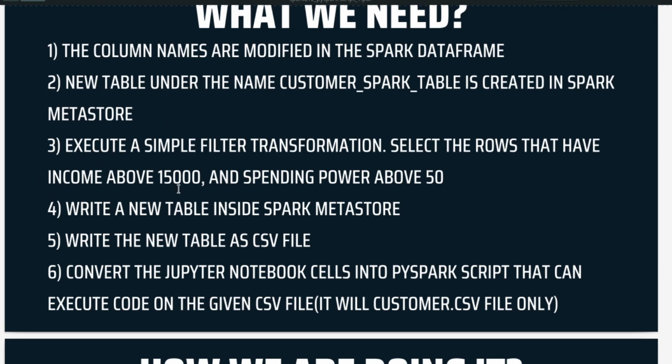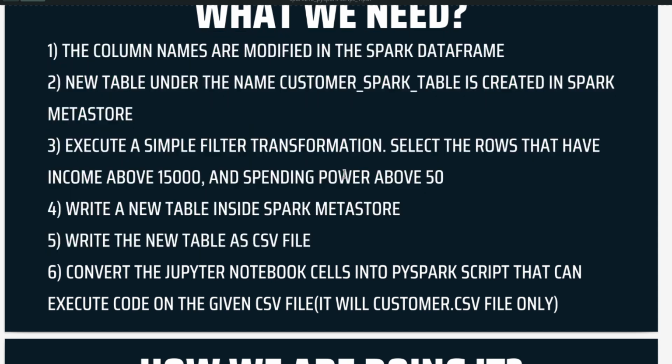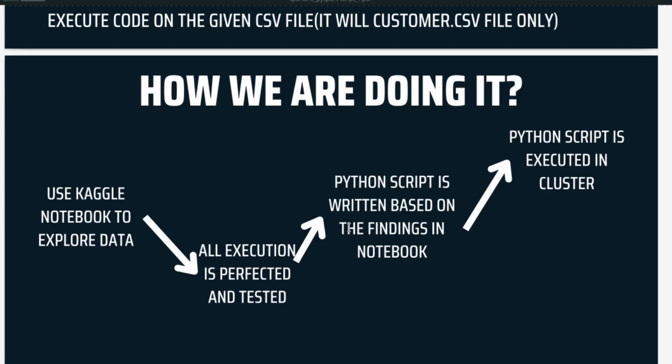So we have executed this filter, we have created a new table, we created the CSV file also, and these are the 5 steps that we did in the Kaggle notebook. Now the final step, we have to actually convert the important steps of this entire Kaggle notebook into a script. This is where you should understand how to write the Python script.